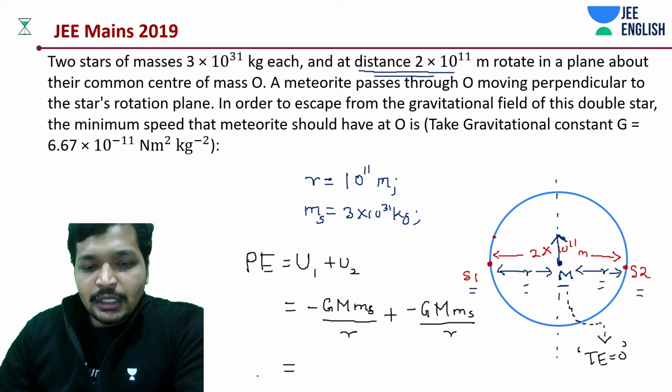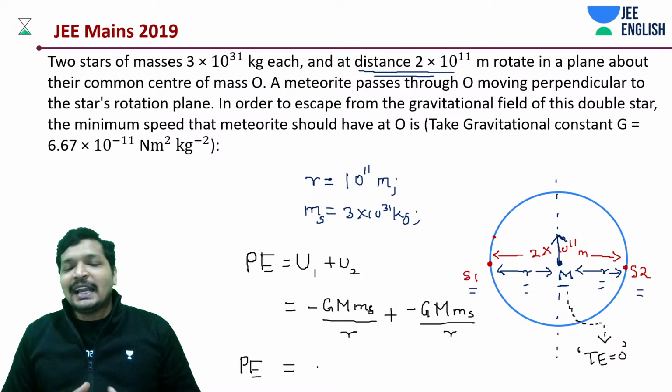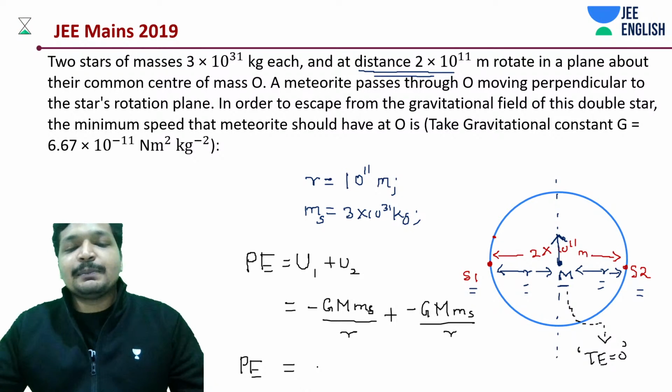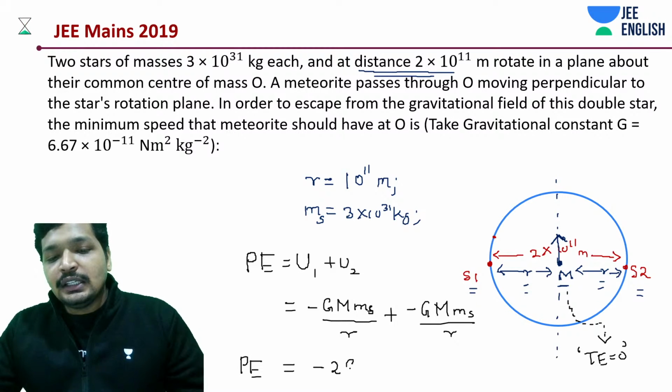Okay, so we know the potential energy. If we know it, we should be adding some kinetic energy such that the total becomes 0. That's all we need to know.